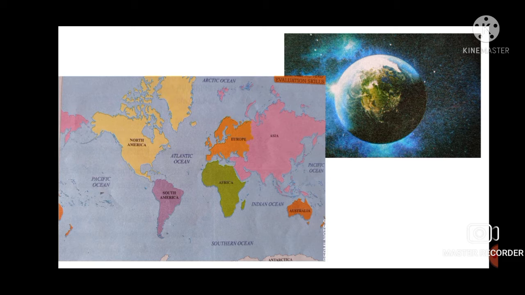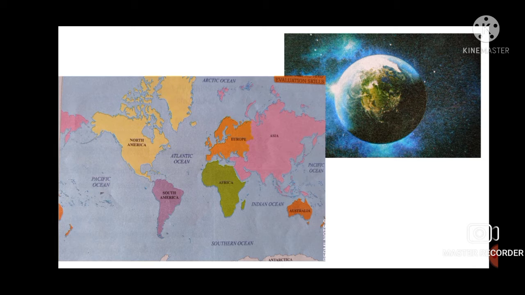Now, let's see what are the features present on earth, that is continents and oceans. Continents means the land part and oceans mean the water part. You have already studied that big land masses on earth's surface are called continent, and large continuous masses of salt water are called ocean. Seas, gulfs and bays are the smaller part of this ocean, right?